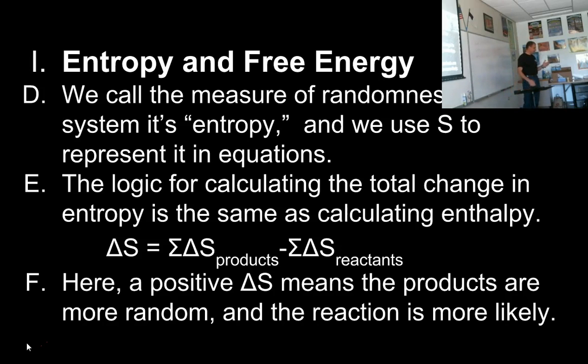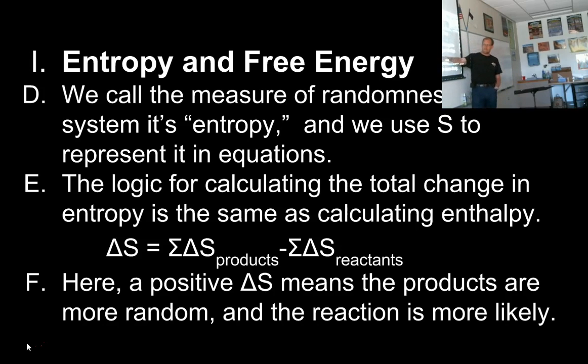With delta H, I wanted a negative term. A negative term meant that the heat was flowing out of the reaction and it was favorable. For delta S, I want a positive term. So this is a point of confusion for lots of people. They're going to subtract the summation of delta H of the reactants from the summation of delta H of the products. And if you get a negative answer, you say, okay, that's good. The reaction is going to give off heat. It's going to spontaneously occur. It's exothermic. And then you start doing your S calculations, and you have the summation of the S of the